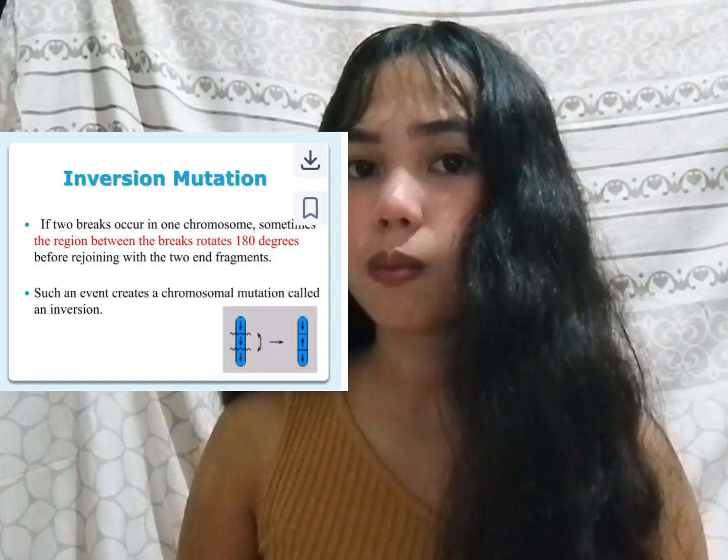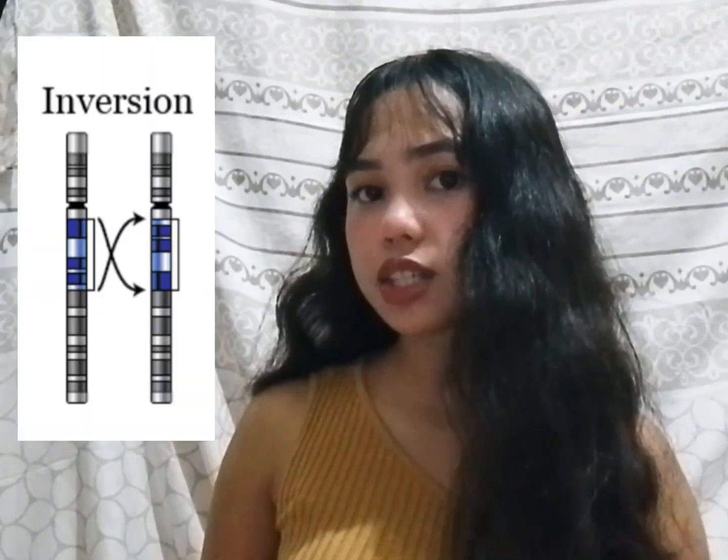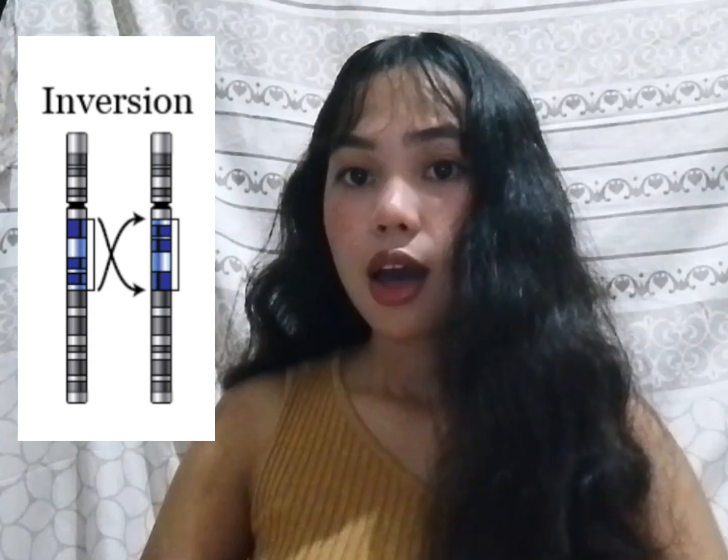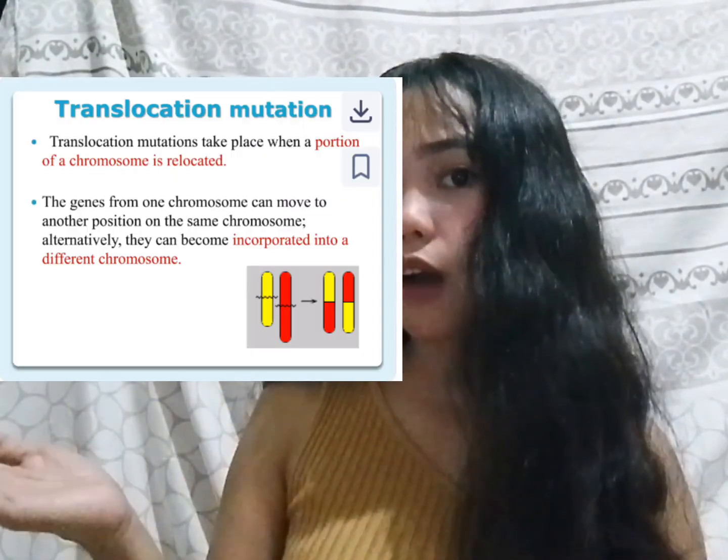The third one is inversion. A part of a chromosome breaks off, flips, and reattaches in the reverse direction. And lastly is translocation. A segment of one chromosome breaks off and attaches to another chromosome. And that's all for the two types of mutation. Let's move on to the causes of mutation.